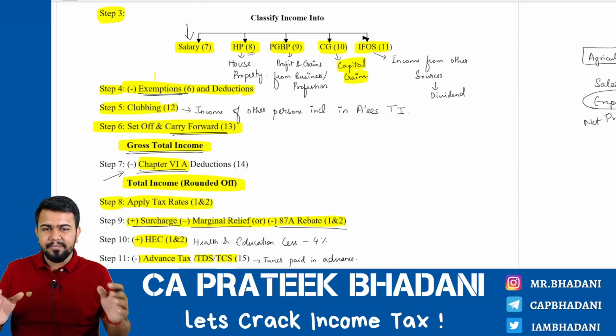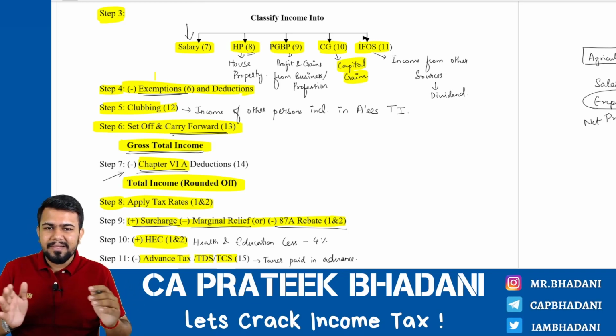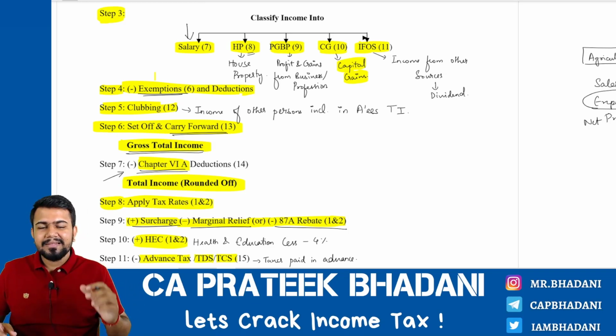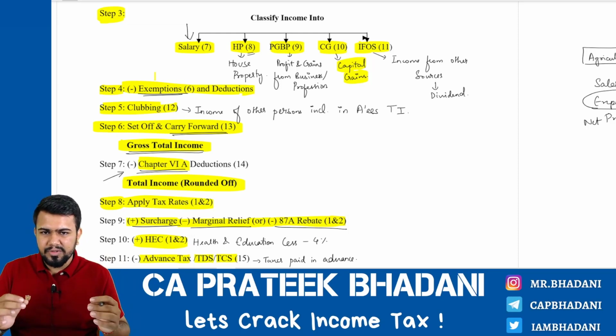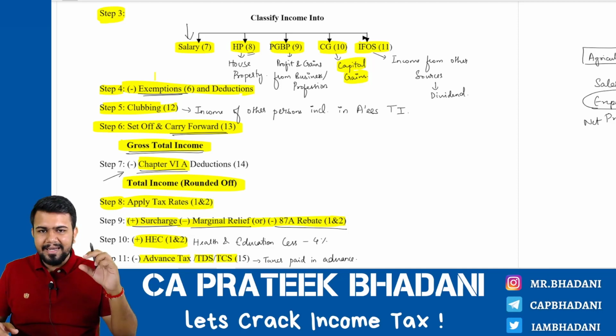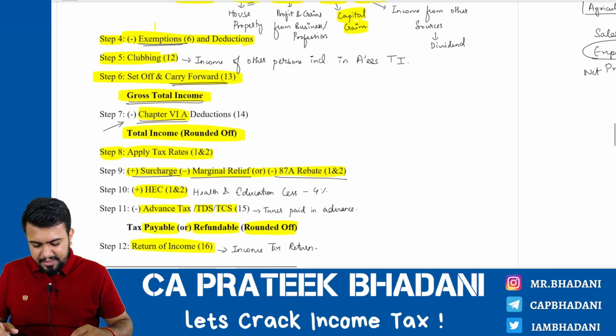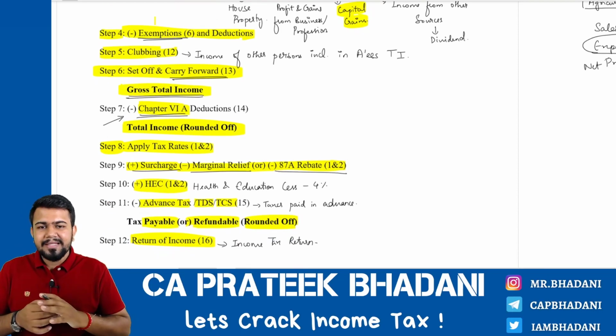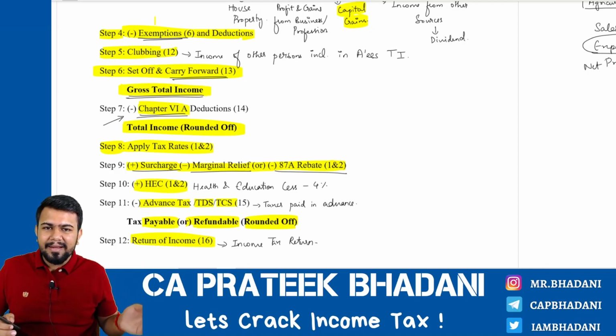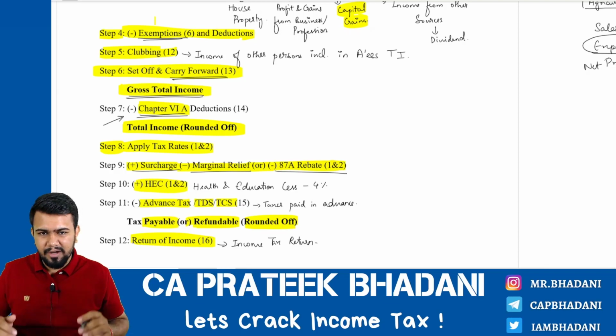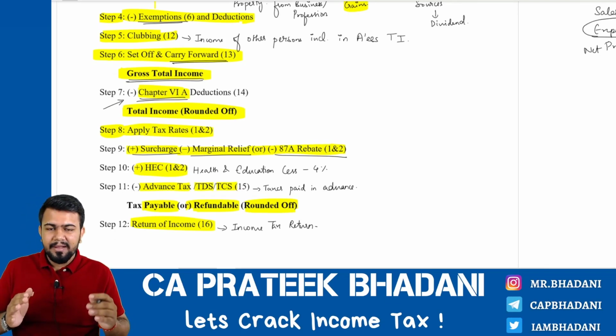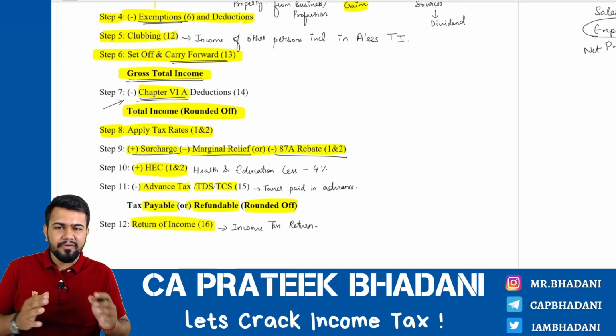After classifying them, we have all the incomes. Now certain incomes will be exempt, so we should not consider the exempt income, and there are certain deductions allowed against the income, so those deductions we have to reduce from the income. We will get the net amount. After that, if some other person's income should also be included in the taxpayer's total income, we should do that. It is called clubbing of income. After clubbing, we have to do set off and carry forward of losses.